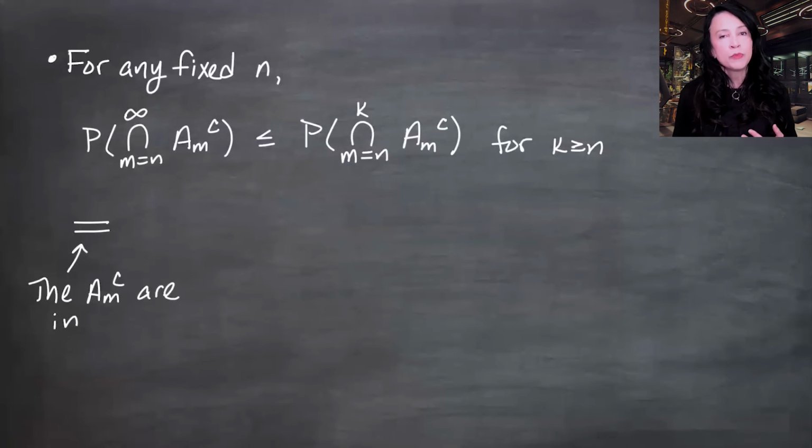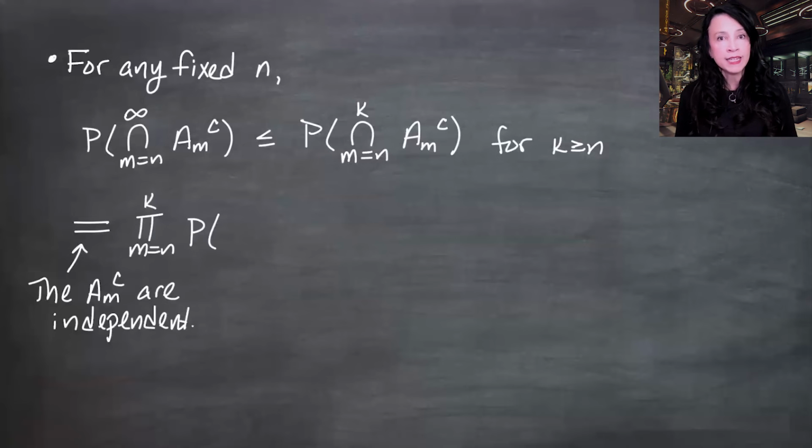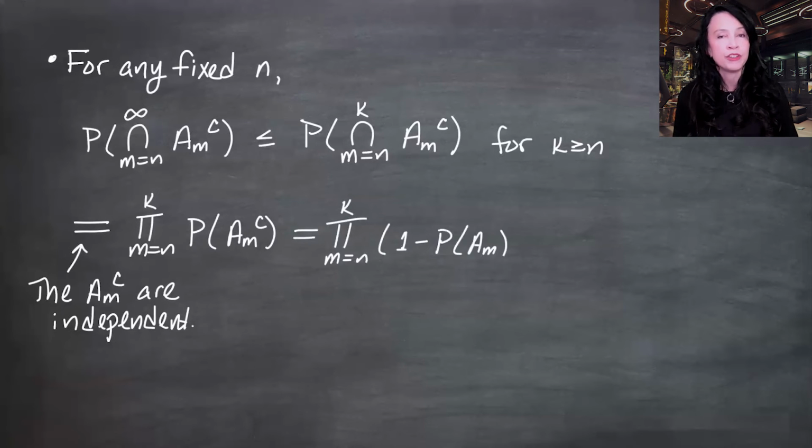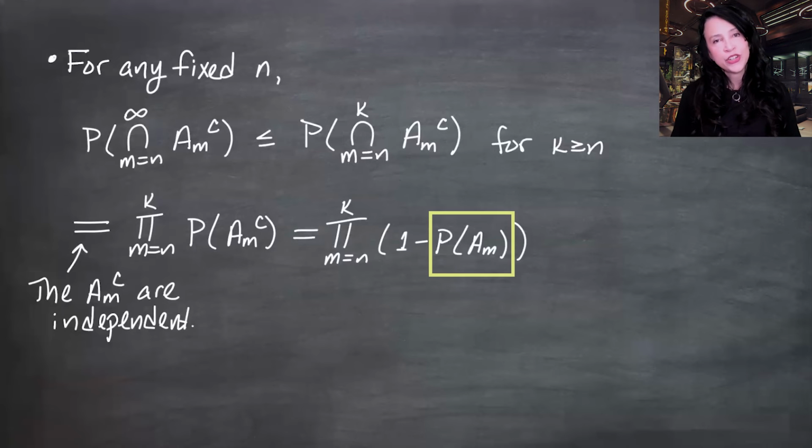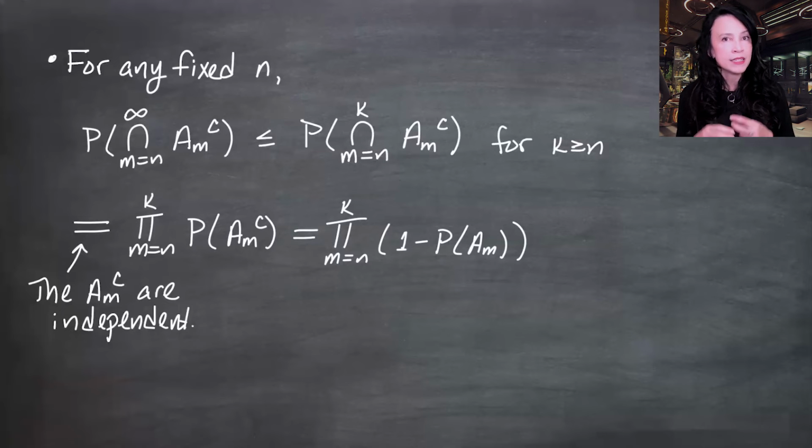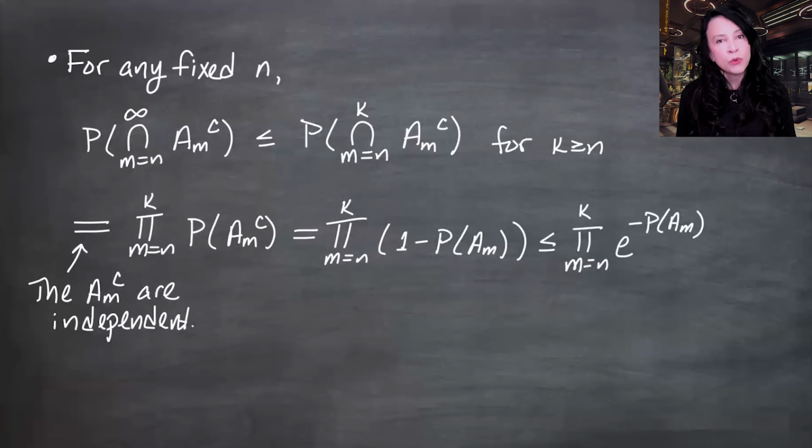And now I've got probabilities of complements of events. So I'm going to rewrite those as 1 minus probabilities of the original events. Now here is just a number. It happens to be non-negative. This is my 1 minus x for that hint. I can say that 1 minus x in this case is less than or equal to e to the minus x, where this is x.